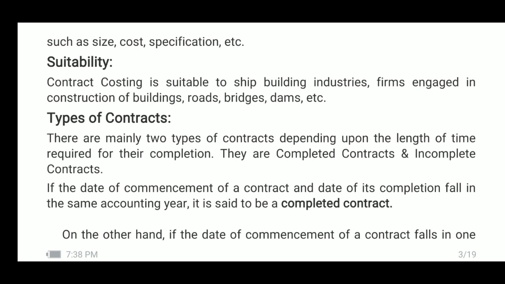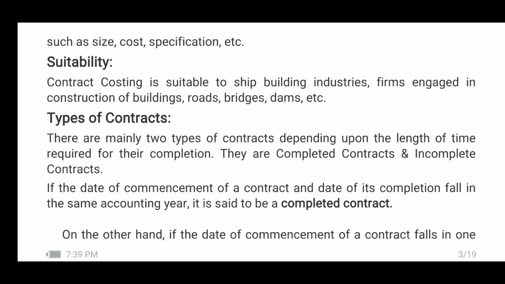Now let us consider types of contracts. There are mainly two types of contracts depending upon the length of time required for their completion. They are completed contracts and incomplete contracts.